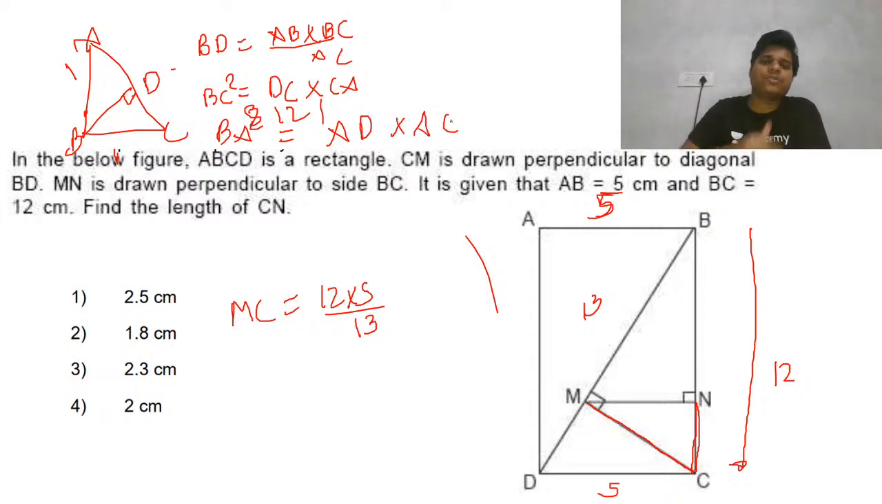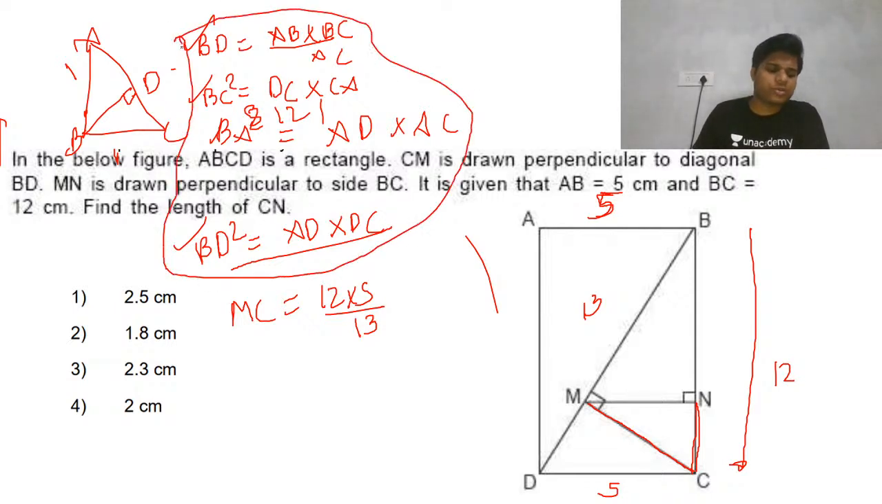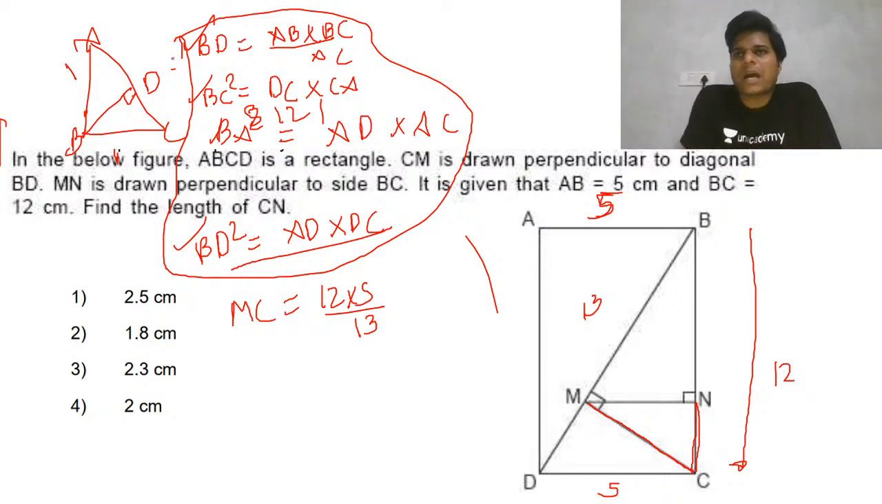And one more relation: BD square equals AD into DC. These are important relations you must know. They are all derived from the basic concept of similarity. These are the 4 relations you must always remember. It is a very simple thing, not complicated. If you remember these 4, you will be able to deal with these types of questions. If you observe the papers, these questions have been asked every year for the last 3-4 years.